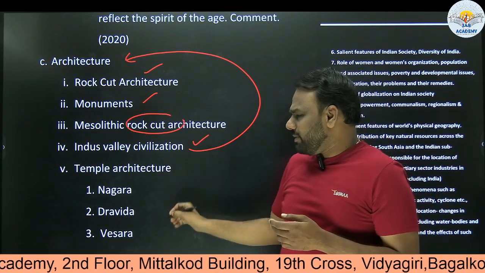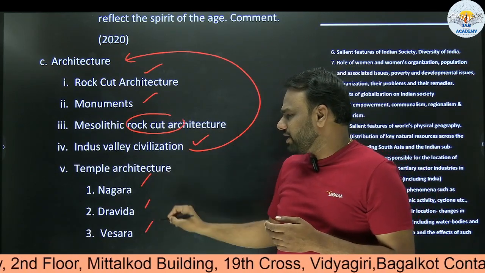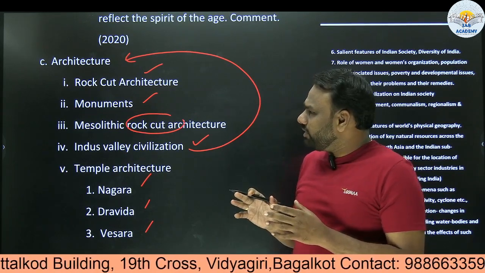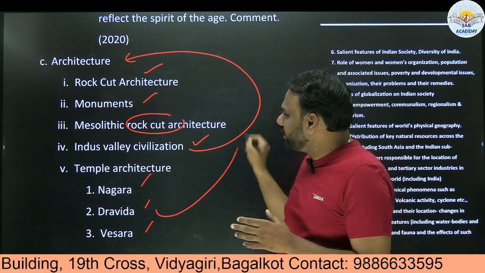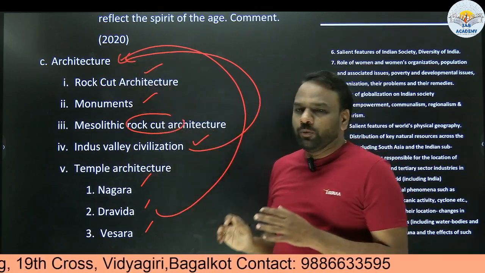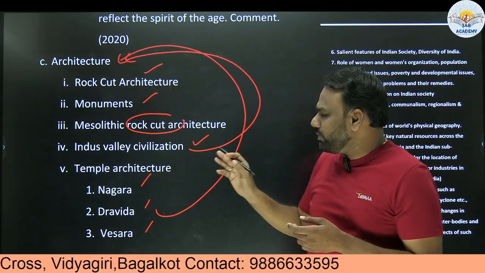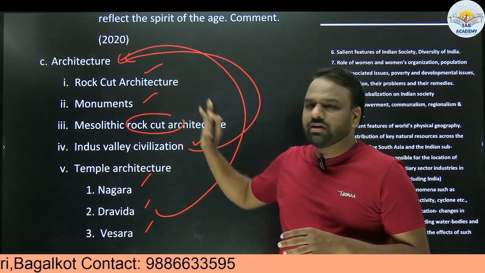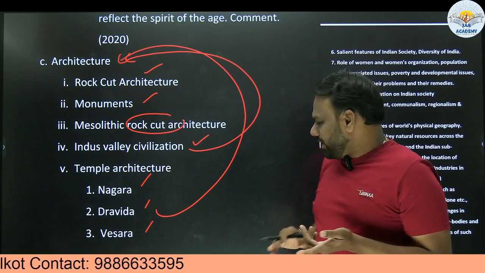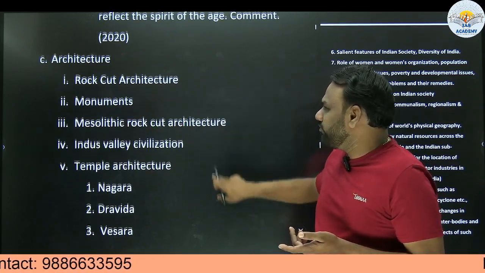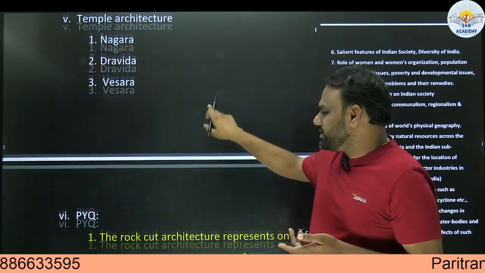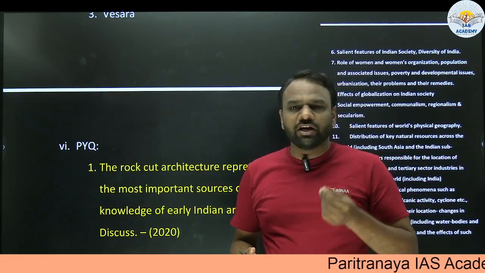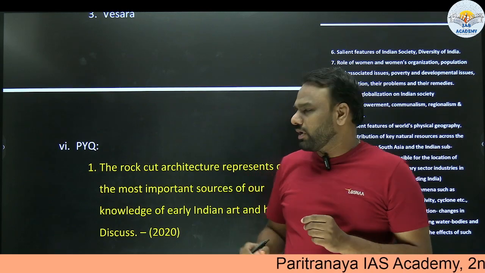Next, temple architecture. Just examples I have taken: Nagara, Dravida, Vesara. They are different temple architectural styles. So in a broader manner, all these topics fit under architecture. If UPSC asks any question on monuments or Indus Valley civilization, then broadly they come under a topic called architecture. So here we understood the first point of the syllabus, that is, Indian culture will cover salient aspects of the art forms, literature and architecture from ancient to modern times.